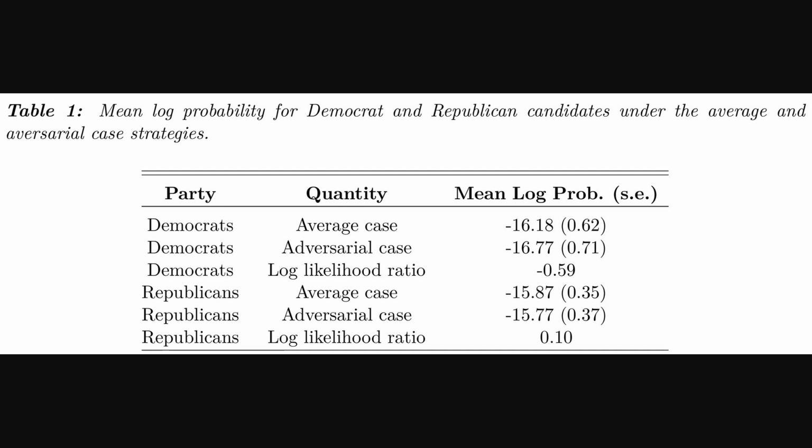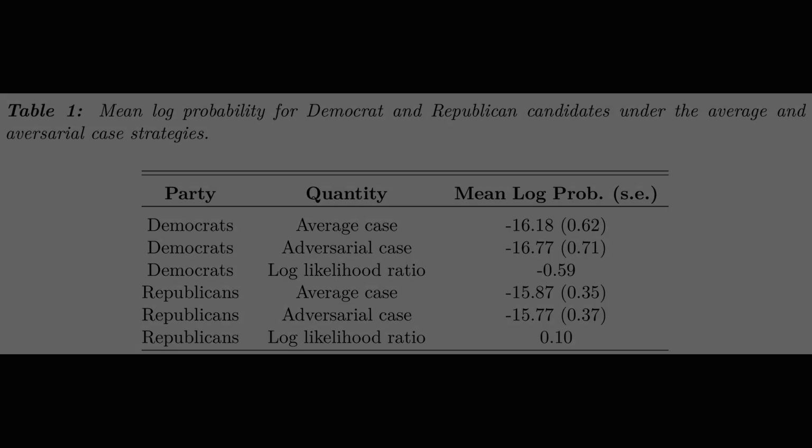A less negative score, so closer to 0, means a better fit. For Republican candidates, their profiles did align better with the adversarial strategy, scoring -15.77 versus -15.87 for the simpler average case. For Democrats, the table shows -16.77 for the adversarial strategy, and -16.18 for the average case.